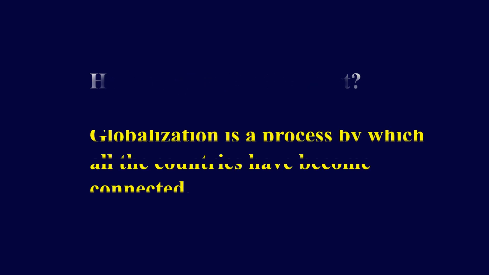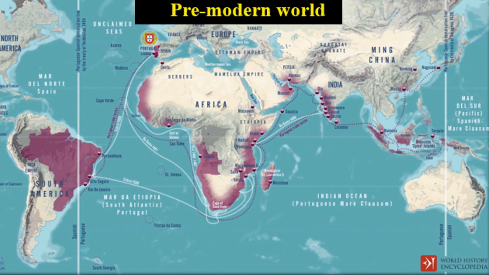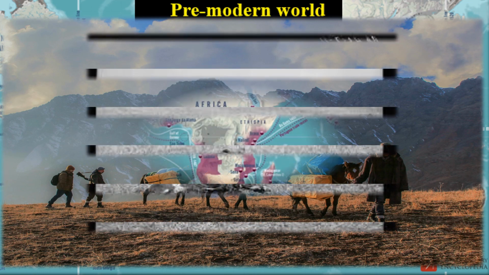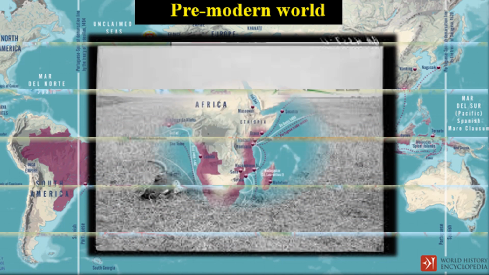We know that globalization is a process by which all the countries have become connected. In the last 50 years, people from different parts of the world have been getting closer and closer. They travel from one place to another in search of work or trade. We know that earlier when people started traveling from one country to another, they used to carry all kinds of things with them, like different goods, a lot of money, their values, their skills, and sometimes they even carried germs and diseases with them. In those times, if you see the world map, it wasn't like it is today.